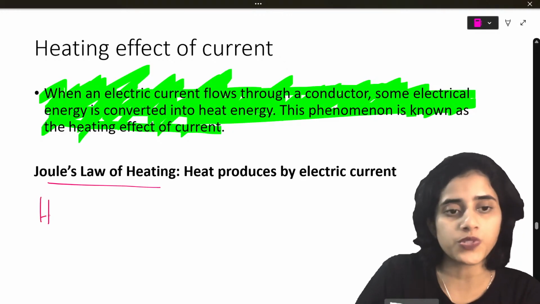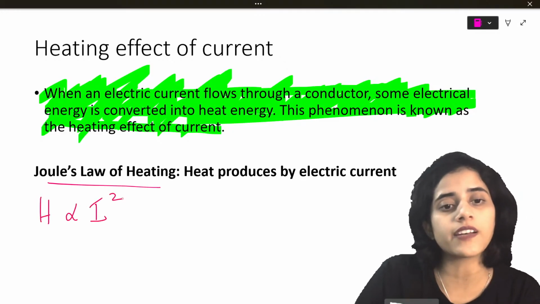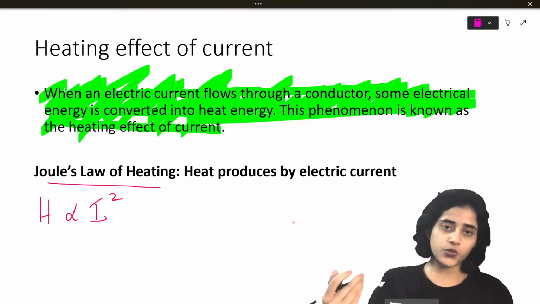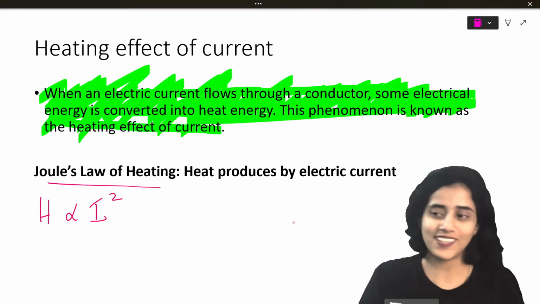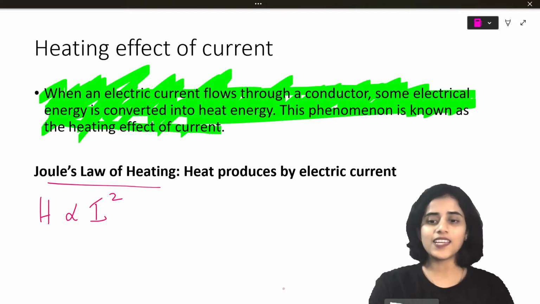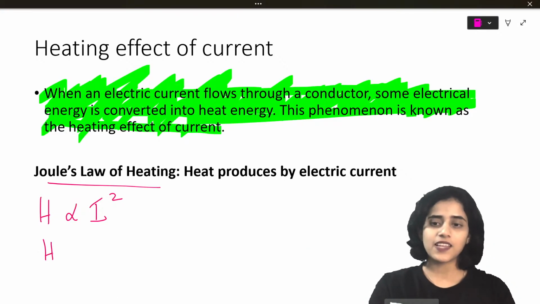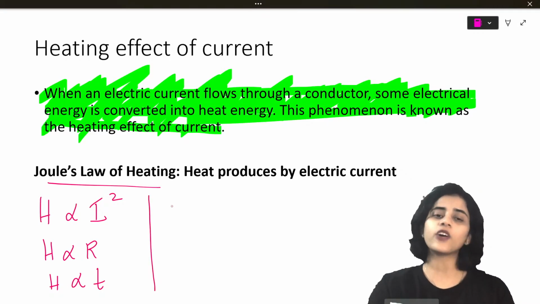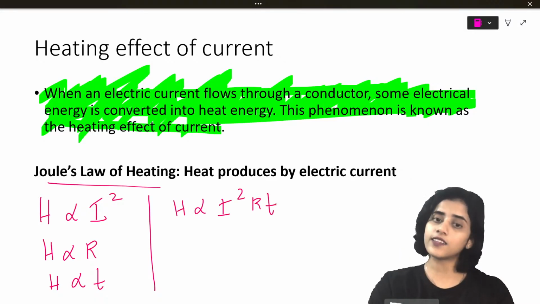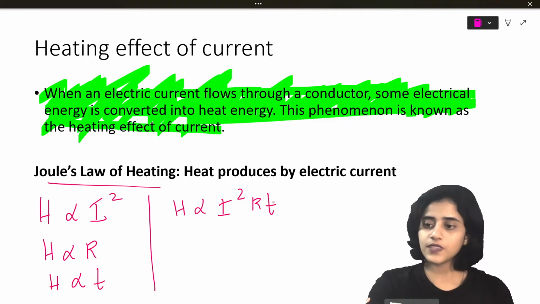Now, the heat produced is proportional to the square of the current. If current passes through the wire, the amount of heat produced goes as its square. So H is proportional to I square. Heat is also proportional to the resistance, and to the time T. So in total, combining all this, I can say H is proportional to I square RT.